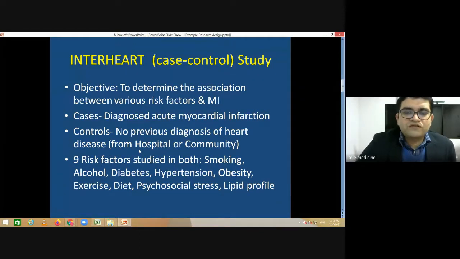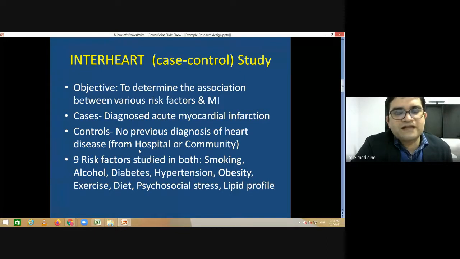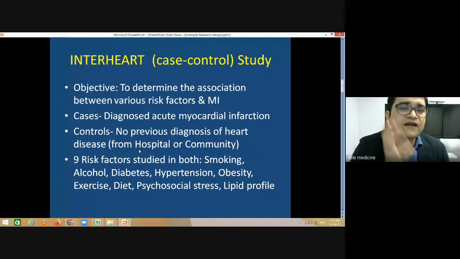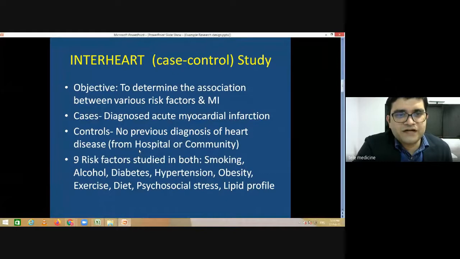So how they did it, they chose this case control design, and the objective was the same, to determine the association between risk factors and myocardial infarction. And just note that the outcome here was just one, the myocardial infarction. And how did they start the study? They chose the cases with known diagnosed myocardial infarction, and controls were people who didn't have any disease at that time, from the hospital or from the community.